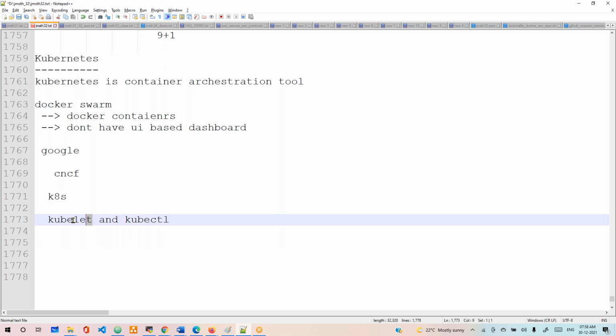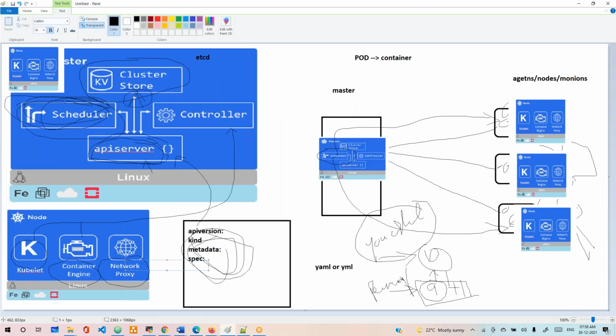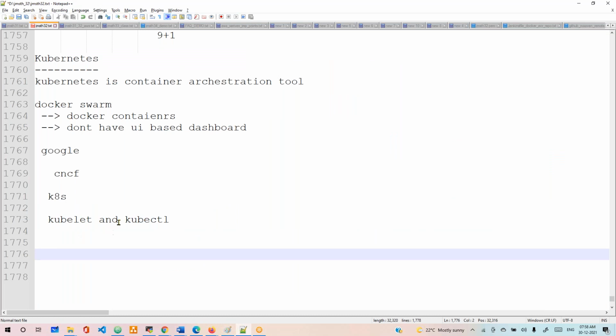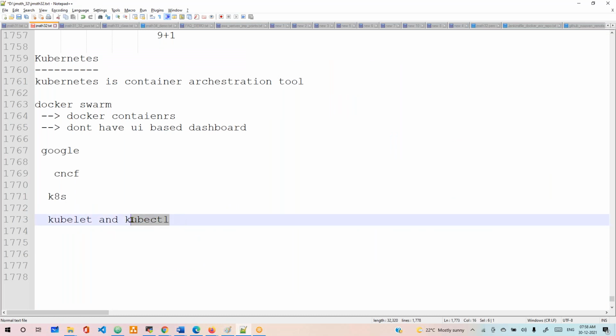Okay, this kubelet, what will it do? It's a component in the node. This kubectl is the CLI tool to manage your Kubernetes cluster. Like the Docker commands we are doing, right? In the Docker commands, what will we do? Using this tool we are going to